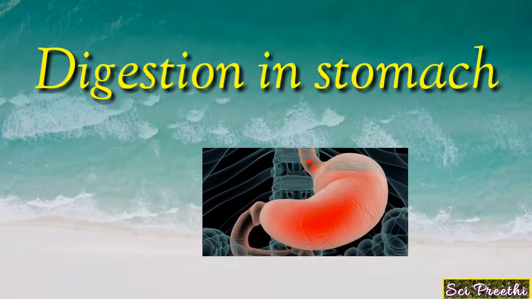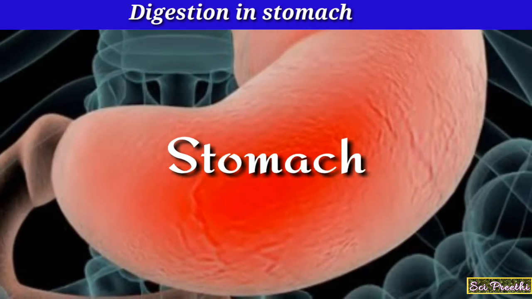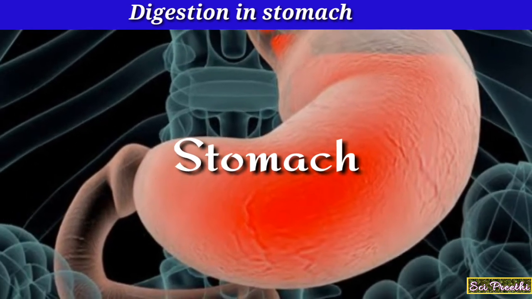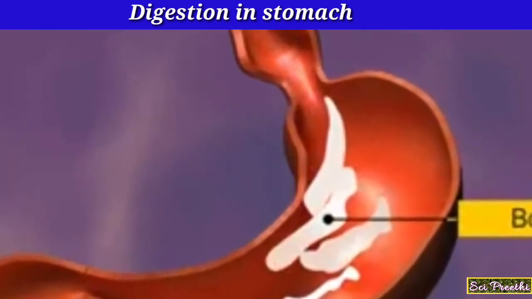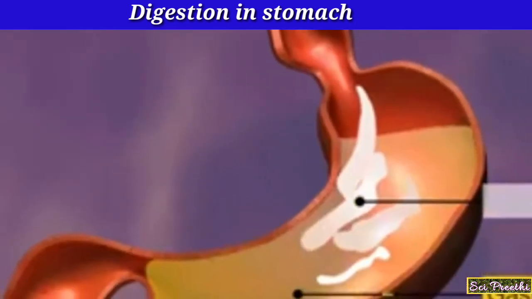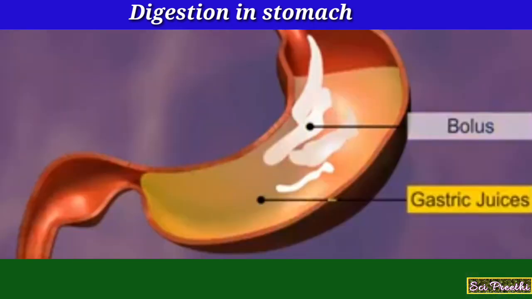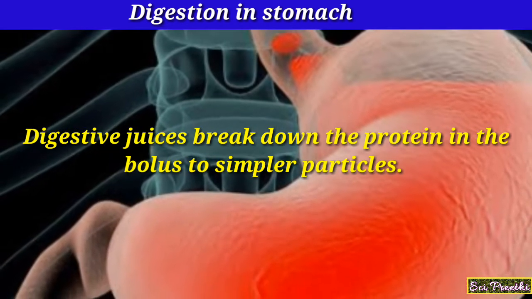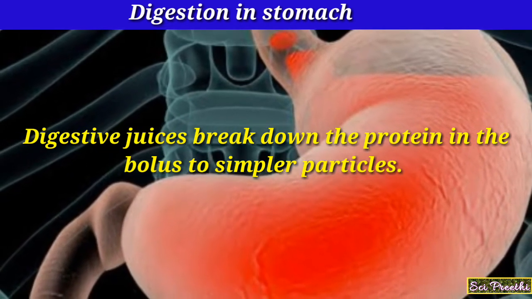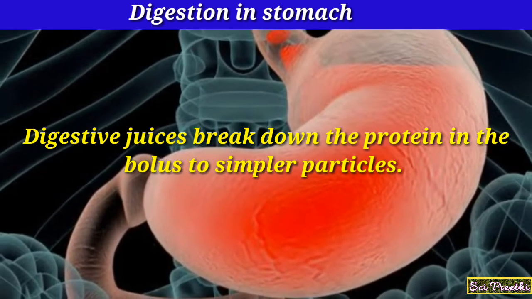Now we will see how digestion is happening inside the stomach. The stomach is a highly muscular and elastic organ. The bolus is churned in the stomach for further digestion. The stomach wall contains gastric glands which secrete gastric juices. Gastric juices consist mainly of water, digestive juices, hydrochloric acid and mucus. Digestive juices break down the protein in the bolus to simpler particles. Thus, protein digestion begins in the stomach.